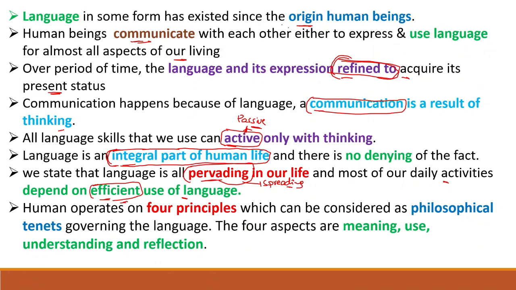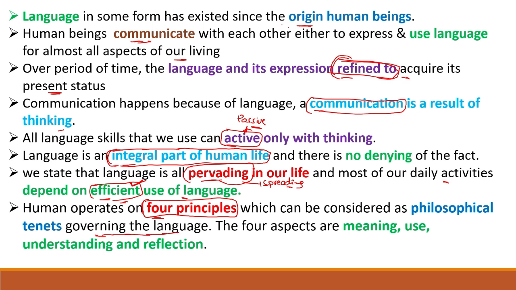Even if you take the example of any answer, you're writing in essay form. If you have a grip on the language, then you can use effective language. For that, what do we need? Fluency of the language we require. So humans operate four principles, which can be considered as philosophical tenets governing the language. Yes, this is very, very important. To learn or to communicate with someone, we need four principles, which are called philosophical tenets. For what purpose? For governing the language.